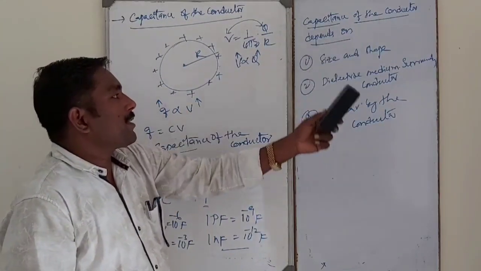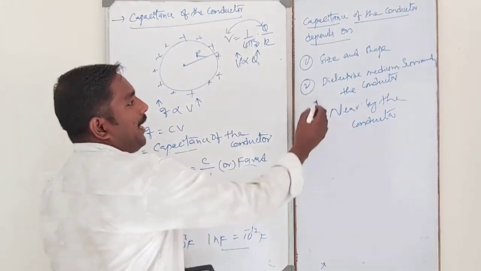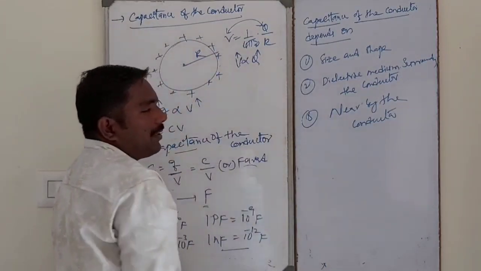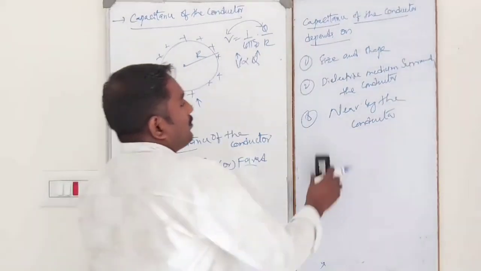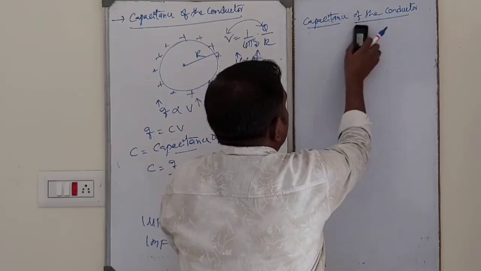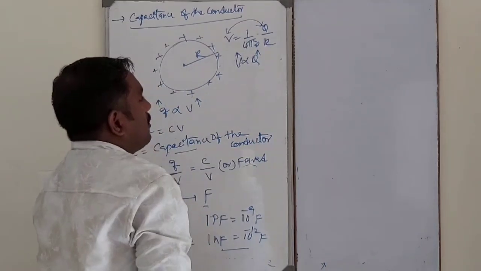Capacitance of the conductor depends upon what factors? Size and shape of the conductor, dielectric medium surrounding the conductor, and nearby the conductor. Okay. So this is what the capacitance of the conductor depends on, the depending factors. Next one.